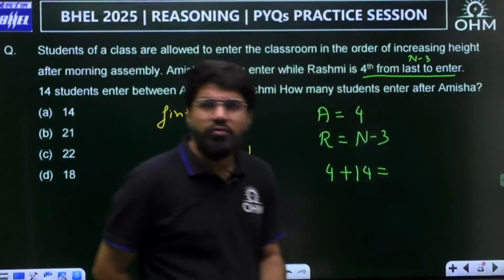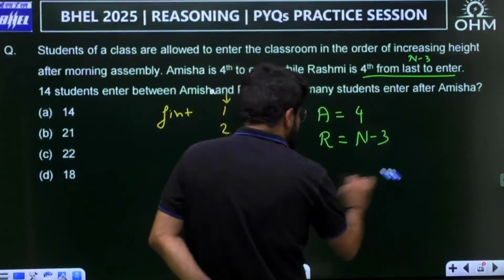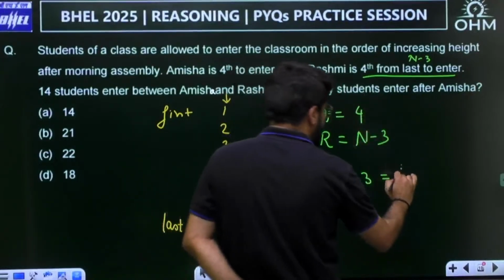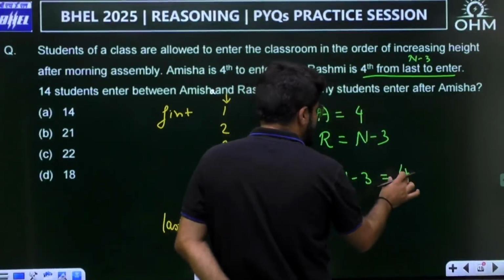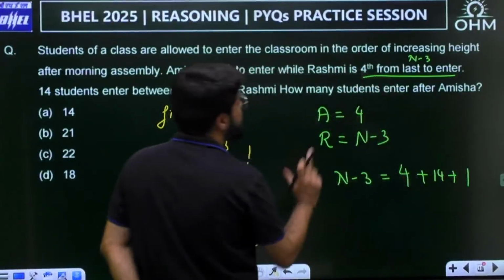So that means if you count from the beginning, not only 14, it has to be plus 1 actually. This n minus 3. See, Amisha is fourth, from the beginning I am counting. Amisha is fourth. There are 14 students in between, and then comes this Rashmi.